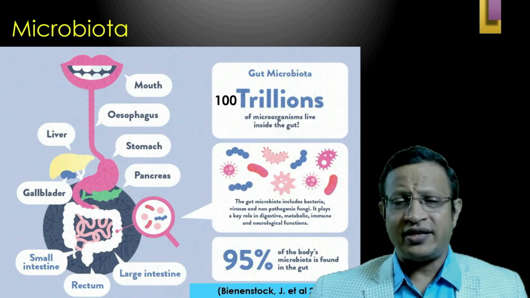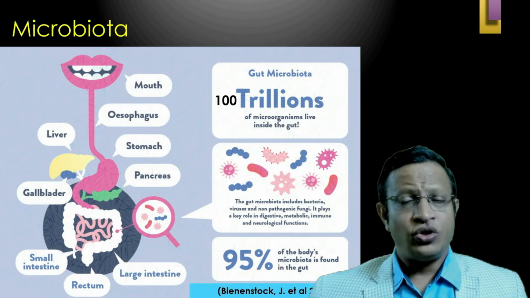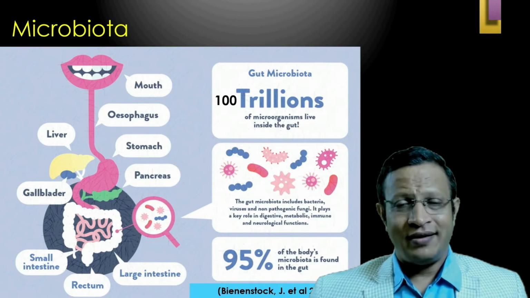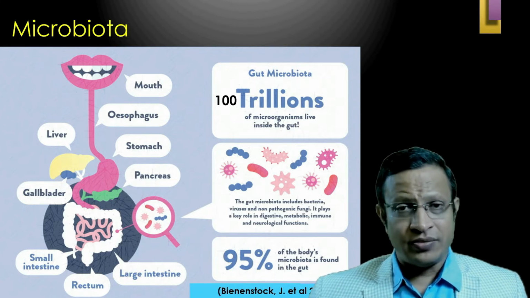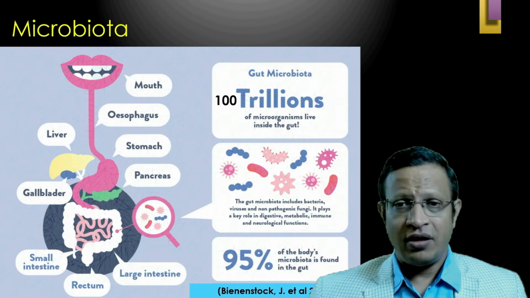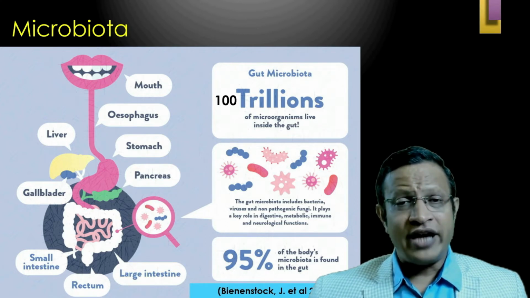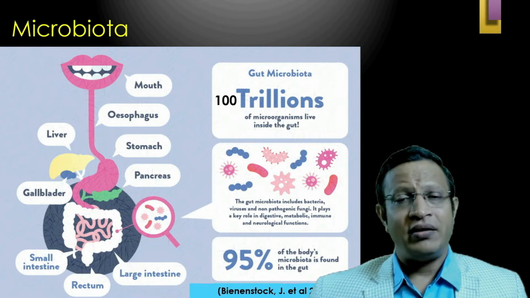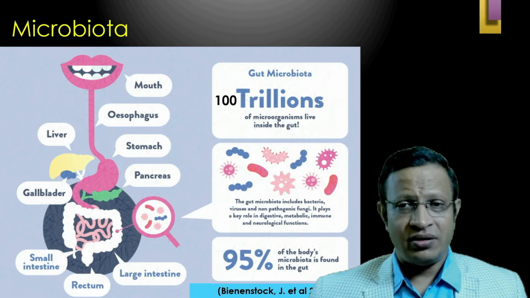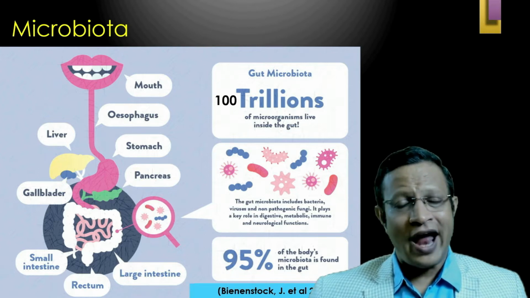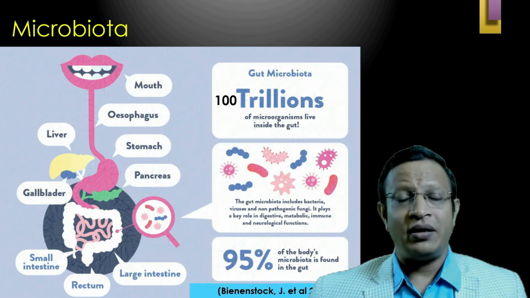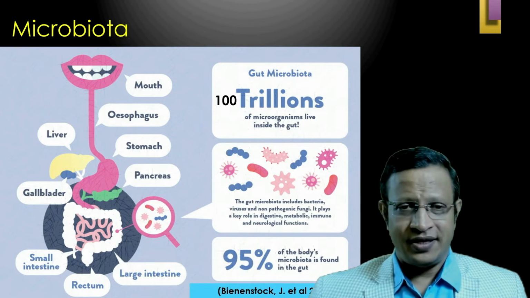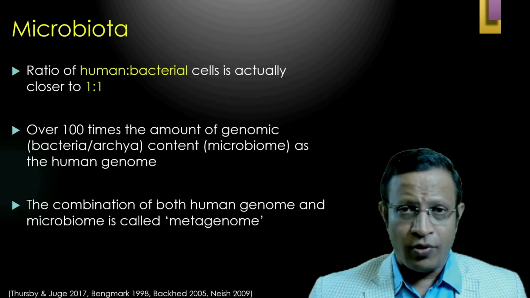So let's look into this diagram. You can see the GI tract starts from the mouth and ends at the anus. Here it is around 5 to 6 meters in length, but in the entire gut there are 100 trillion microorganisms. These organisms which are helpful may be bacteria, viruses, non-pathogenic fungi, and they play a very important role in fermentation of the food, digestion, and metabolic, immune, and neurological function. And let me be very clear, 95% of the body microbiota is found in the gut. So this is how the microbiota plays a very important role.